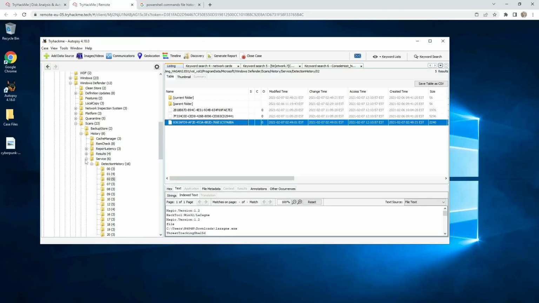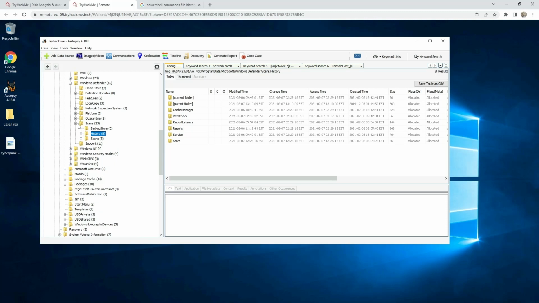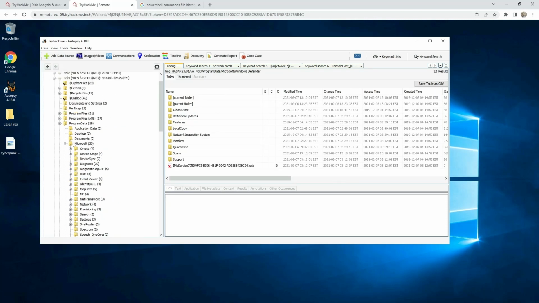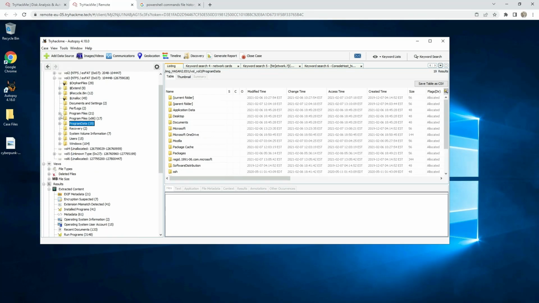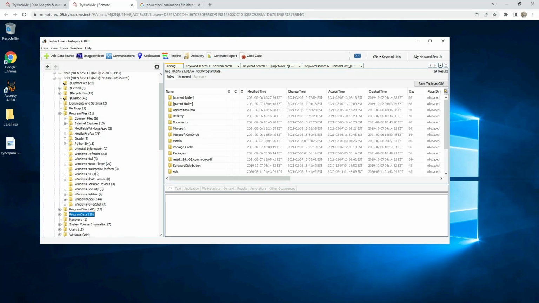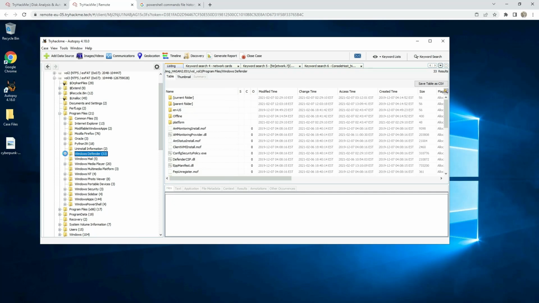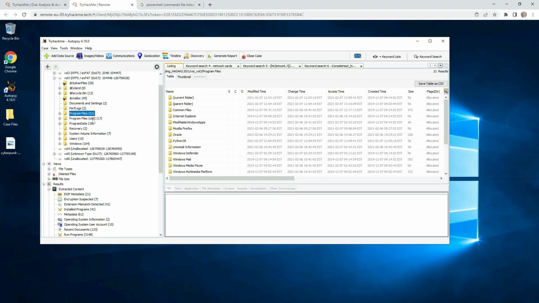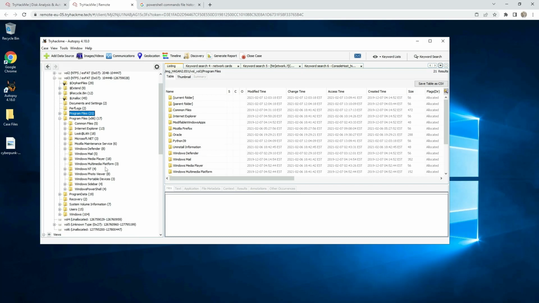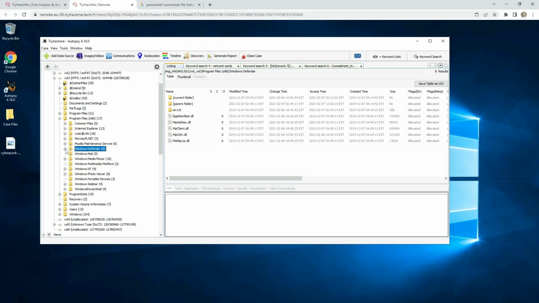And you need to know something others. If you look for Windows Defender, I found him on program data, but you can find him as well here, but you will not get here the scans or program files. x86 probably is here. Here is 2, but when you open that you don't have the scans and detection history.